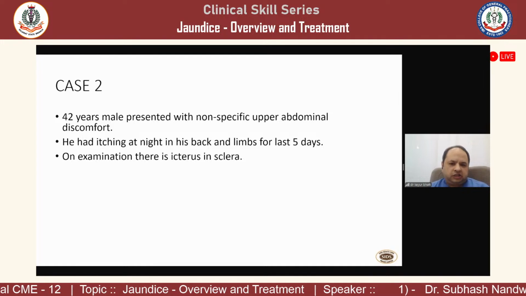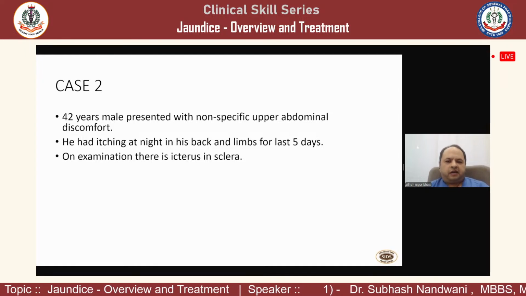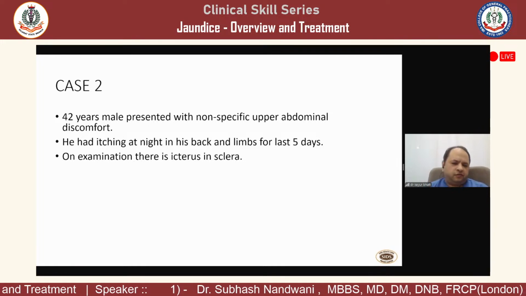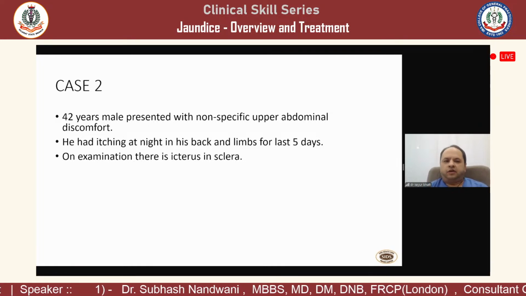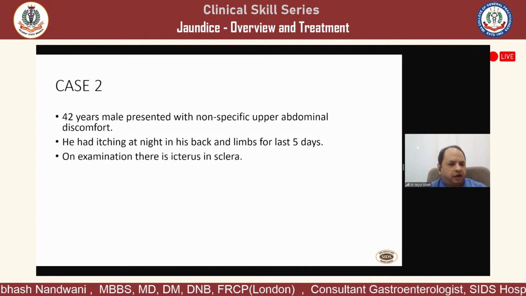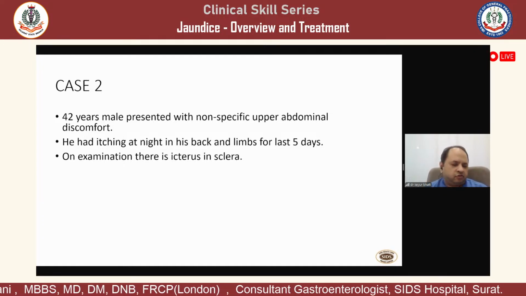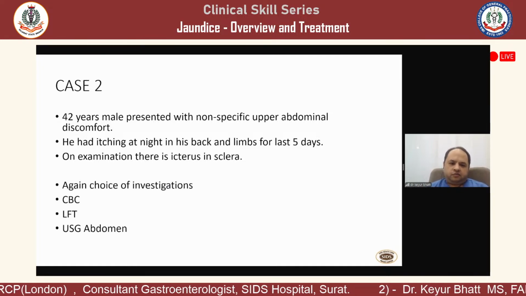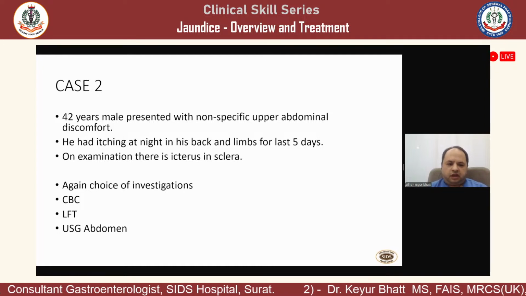He had itching at night on his back and lower limbs, mostly for the last 4 to 5 days. On examination, we see that there is an icterus in the sclera. 42-year male, young male with itching and jaundice. There has to be an alarm because jaundice with itching is a big thing. So action, once again, it is the same: CBC, LFT, USG.